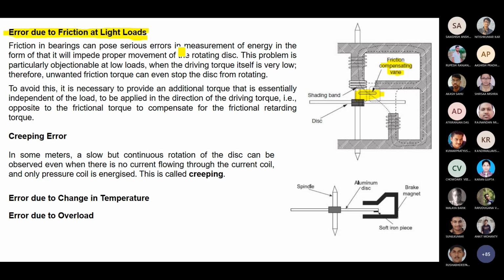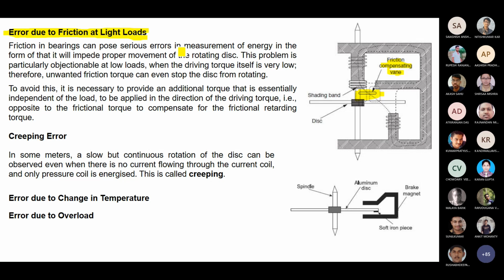If it is lightly loaded, then what happens? The current strength will be less. If the current strength is less, then by default the strength of the magnetic field will also be less. If that strength is also less, then what will be the problem? The problem is that for rotation of the disc, a certain torque is required, and that torque will not be developed.